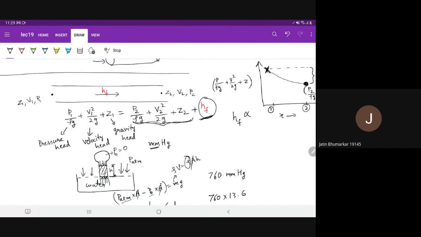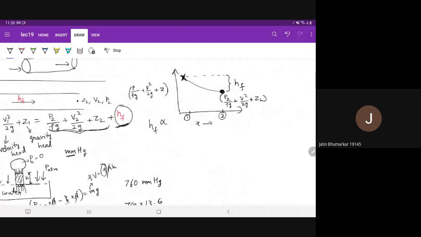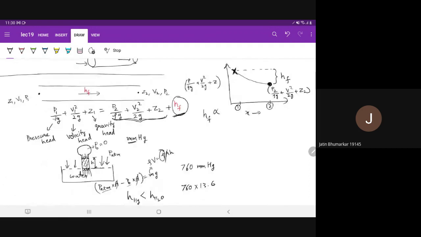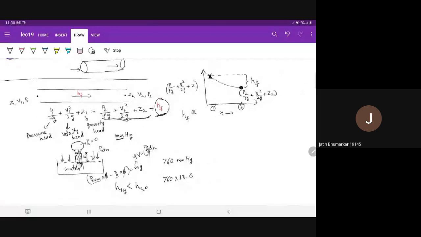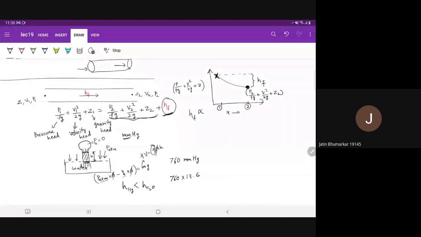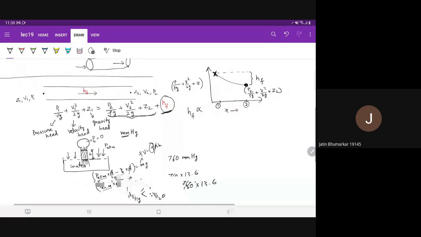And also, sir, if the first point and second point are on the same level, then Z1 and Z2 should not matter, right, sir? Yes, that is correct. So the only conversion will take place between pressure and velocity heads. There will be no effect on the gravity head. Okay. Yes, sir. So that is HF.